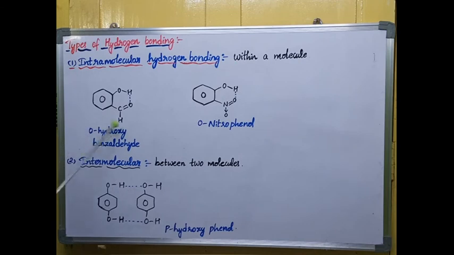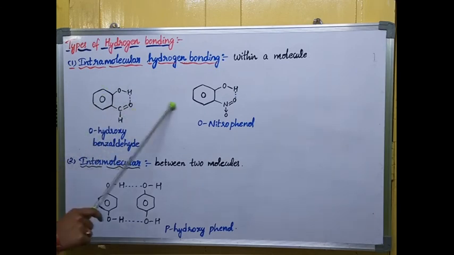For example, I am taking orthohydroxybenzaldehyde. You can clearly observe the CHO group, the aldehyde group, and the OH group, the hydroxy group. The hydrogen of this hydroxy group forms a hydrogen bond with the oxygen of the aldehyde group. You can clearly see this is the hydrogen bond.